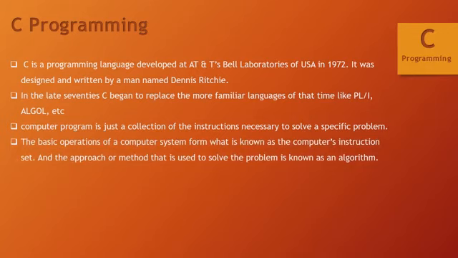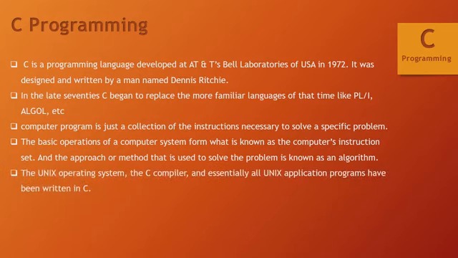The basic operations of your computer system form what is known as a computer's instruction set, and the approach or the method that is used to solve the problem is known as an algorithm. The Unix operating system, its C compiler, and essentially all the Linux application programs have been written in C language.